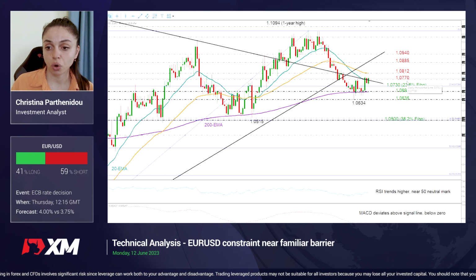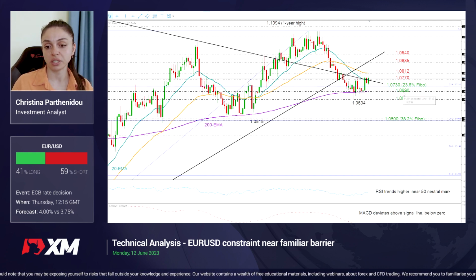If we fail to overcome the 1.0770 region and that long-term descending line, the 23.6% Fibonacci of 1.0730 could come into view. Lower than that, it will be interesting to see whether selling pressures could break the flattening 200 exponential moving average at 1.0690 and head towards May's low of 1.0634.